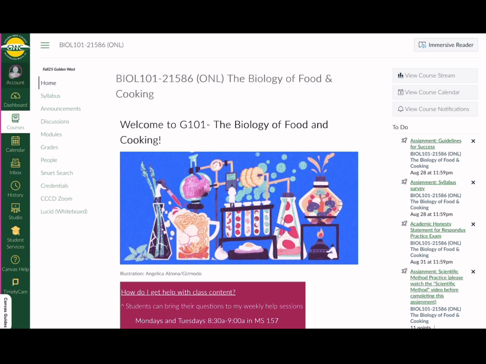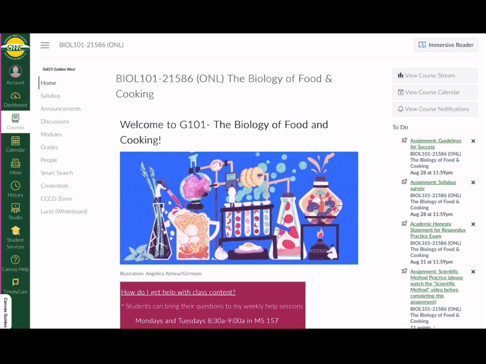You also need to make sure that you go into your account, access through the account icon at the top, and make sure that your notifications for Canvas are updated. And I really highly recommend that you set both the announcements and grading comments and things like that to be delivered to you as they're posted instead of weekly. This will help you stay up to date on important changes for the course.